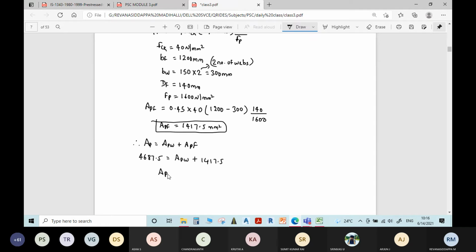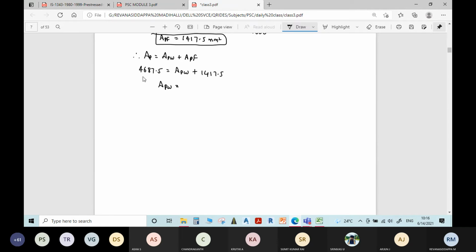By this, how much will you get for APW? Tell me the answer. Final answer, 3270 mm square, sir. Okay, 3270 mm square is the area of pre-stressing steel in the web portion.